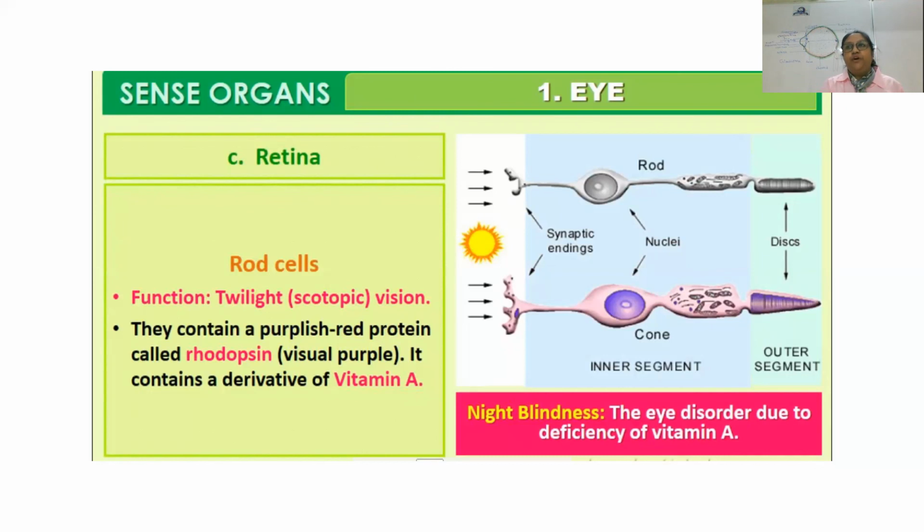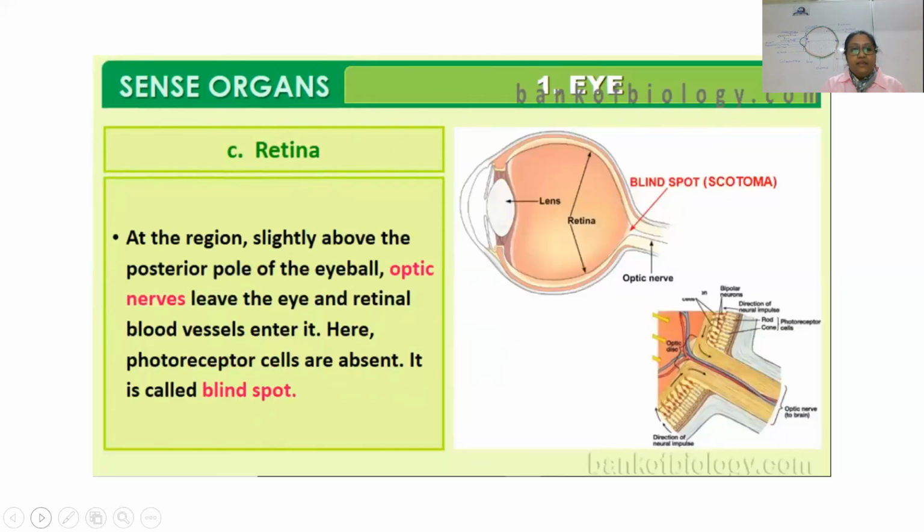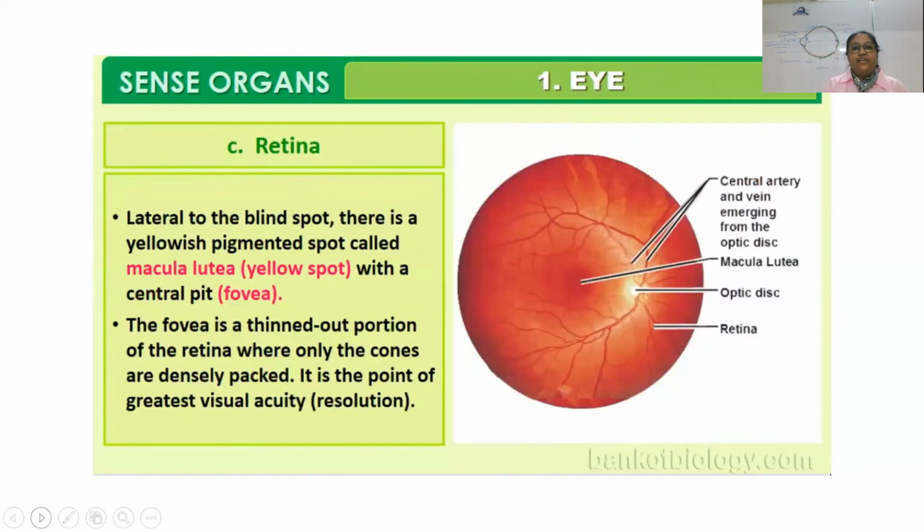Rhodopsin is made up of retinal. Okay. So there are optic nerve which can catch the impulse.